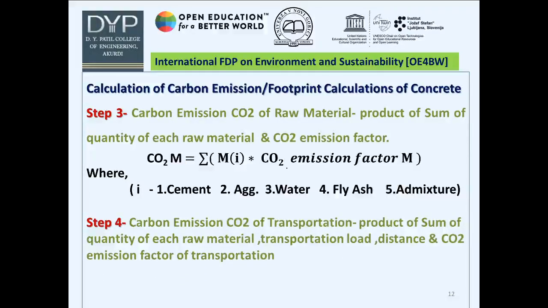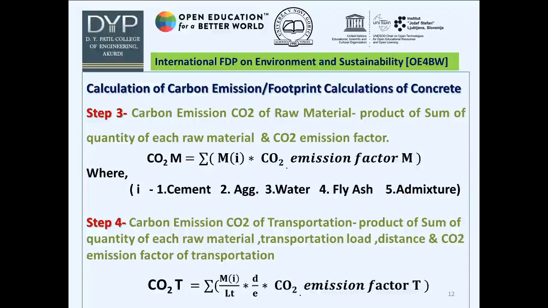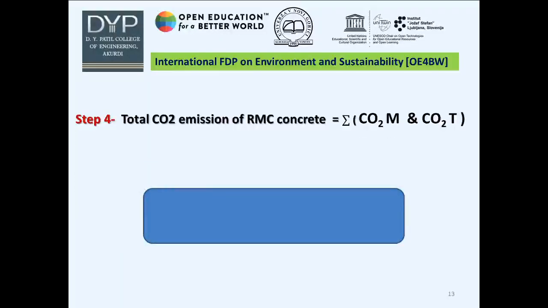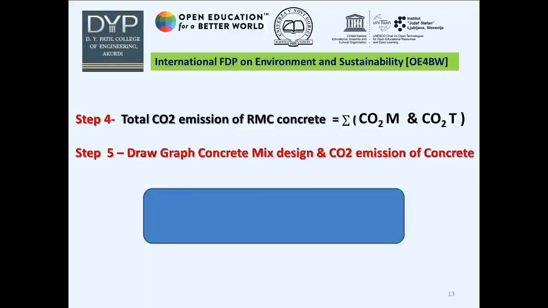The carbon emission of transportation is the sum of the product of the quantity of each material, transportation load, transportation distance, and the CO2 emission factor of transportation. Mathematically, this is the formula for transportation. The total emission of this RMC concrete is the summation of CO2 of raw material and CO2 of transportation.